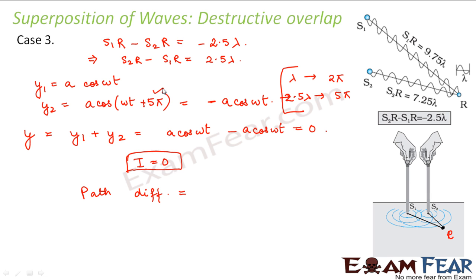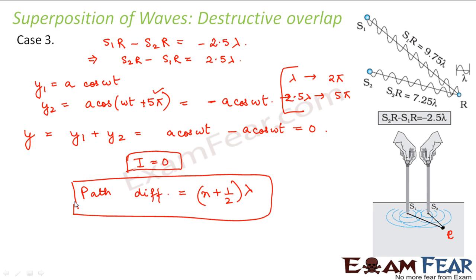Once you know the path difference, you can calculate the phase difference in this fashion. A path difference of lambda corresponds to 2 pi, therefore a path difference of 2.5 lambda will correspond to a phase difference of 5 pi. Right? So this is all about superposition of waves, including constructive overlap and destructive overlap. So let us summarize this. In this case, the path difference is n plus 1 by 2 lambda. That is a non-integral multiple of lambda.